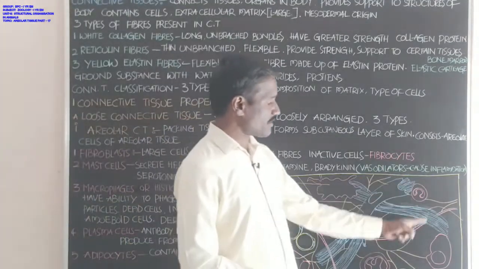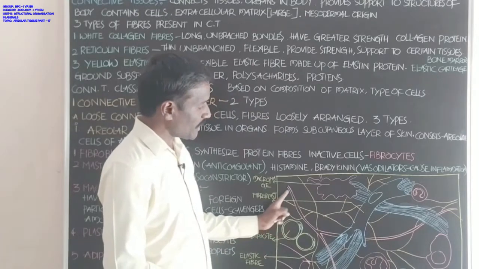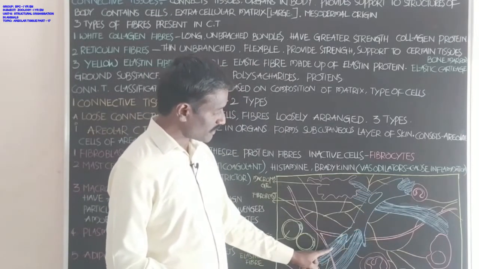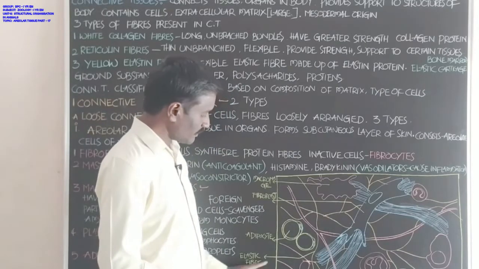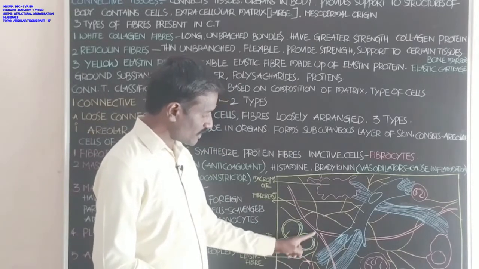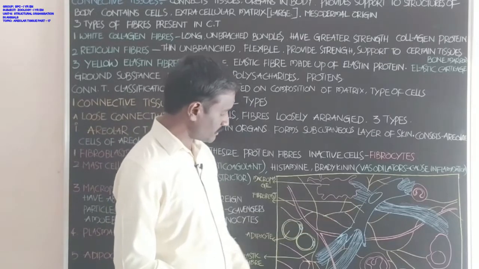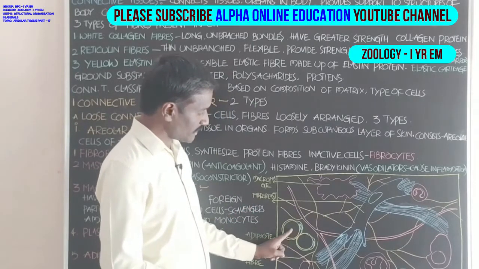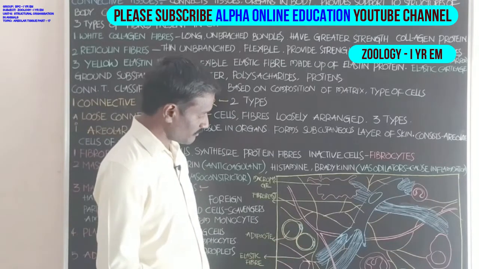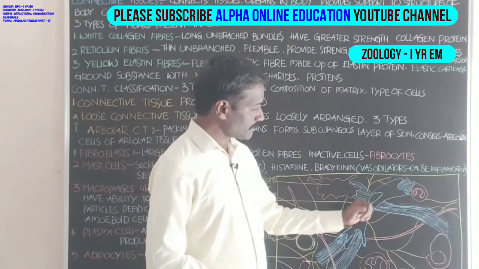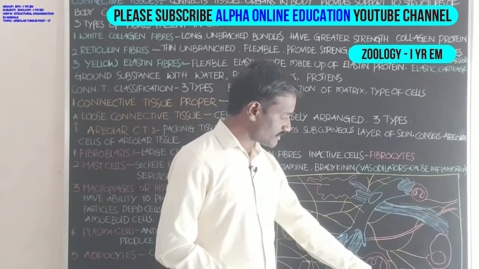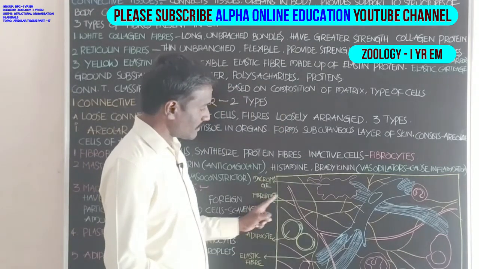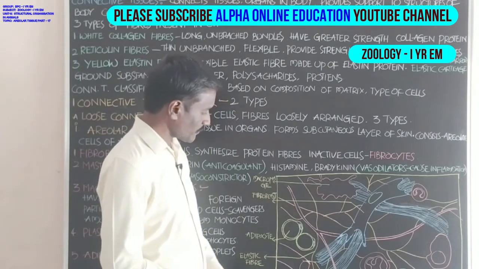Student, this is the diagrammatic part of the areolar connective tissue. This is the fibroblast that produces fibers. These are elastic fibers, student. Next student, these are the adipocytes. Next student, this is the mast cell. And this is the macrophage, and this is the fibroblast. Okay, student.